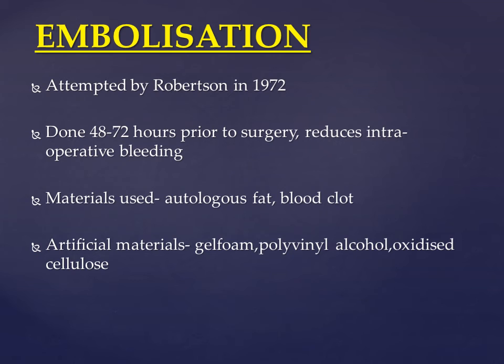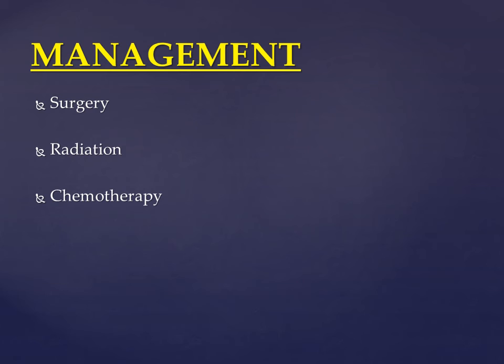The materials which are used are autologous fat and blood clot. Artificial materials can also be used like gel foam, polyvinyl alcohol, and oxidized cellulose. Coming to management, as I said, surgery is the main treatment, other things being radiation and chemotherapy.